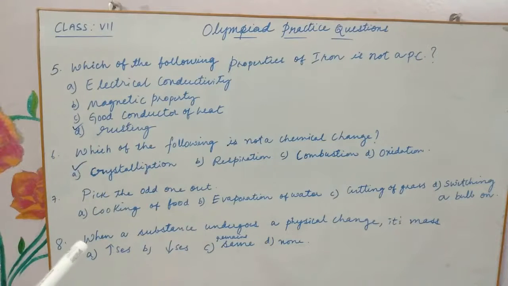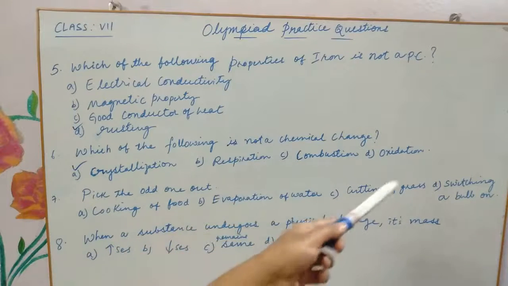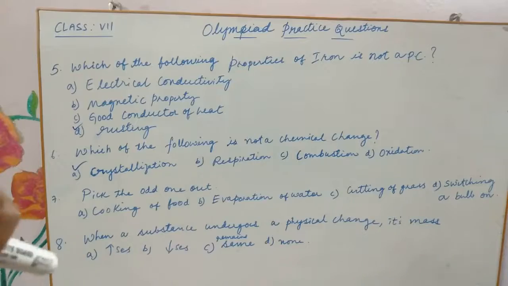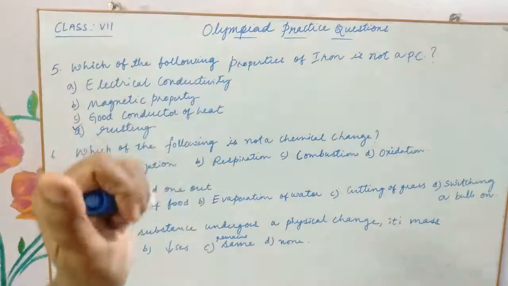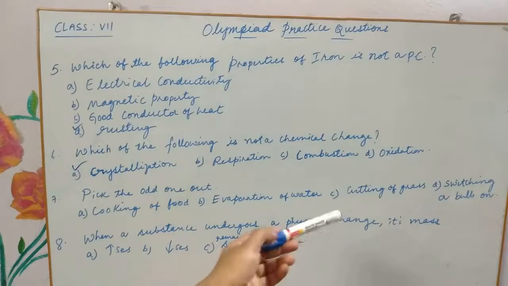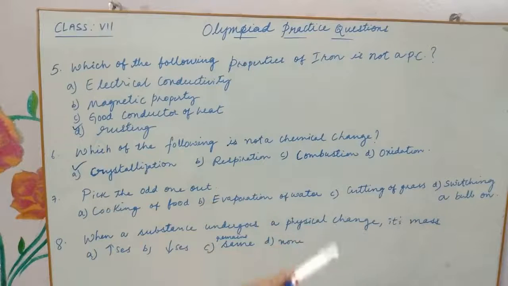Coming to the next one, pick the odd one out. You can see here children, cooking of food, evaporation of water, cutting of grass, switching of bulb on. Switching a bulb on or off is also a physical change, because here no new substance is formed, just electricity flows through it, that's all. And cutting of grass also, the size of the grass is reduced, but it is not a chemical change because no new substance is formed. It is considered an irreversible change, but not a chemical change. Hope you know the difference between irreversible change and chemical change. Okay children?